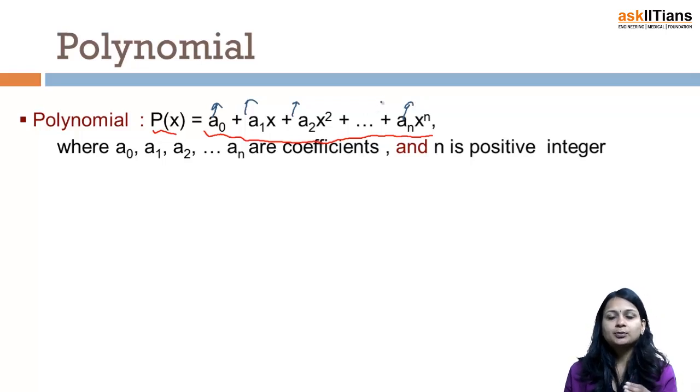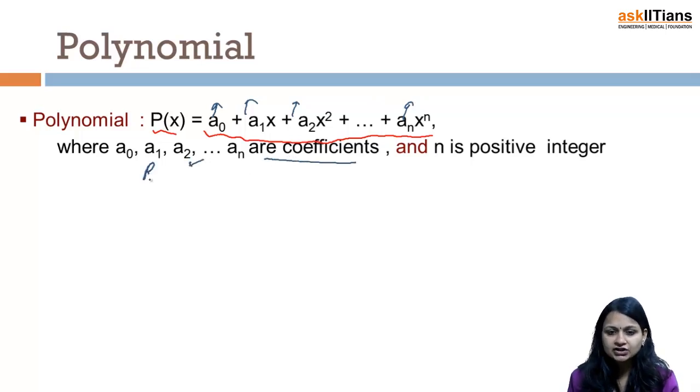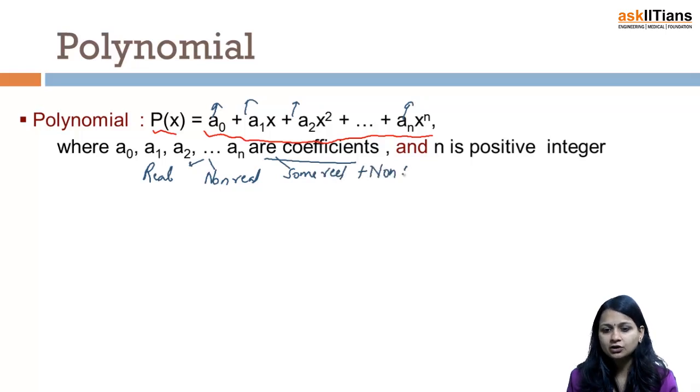It may be, suppose, root 1, root 2, 5, 7. Understand this thing: when I say these are coefficients, all of them can be real, they can be non-real also, and some of them can be real and some of them can be non-real also.